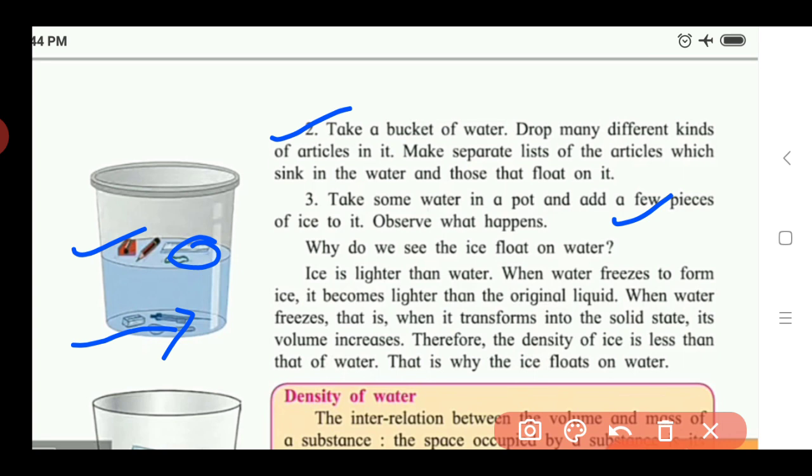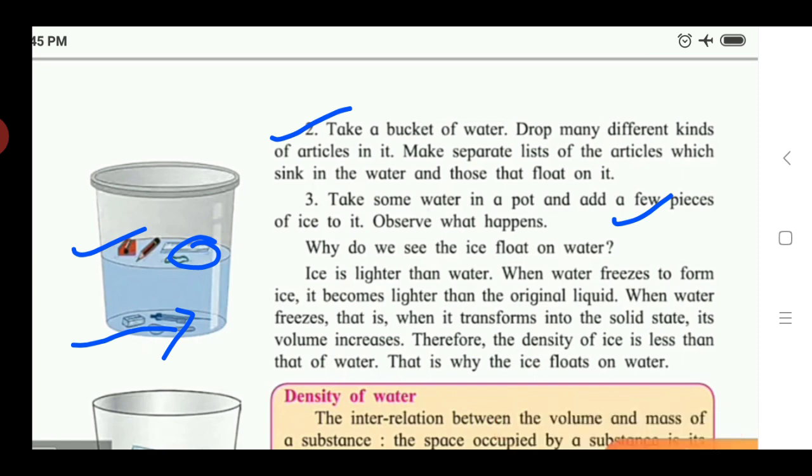So I hope you understand this point, why the ice floats on the water. Due to the density of ice becoming less than the water, because when liquid water gets converted into ice, the volume of that ice increases and the density of the ice decreases. So due to this reason, the ice floats on the water, okay.